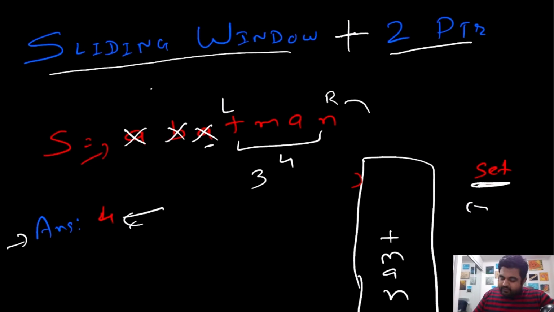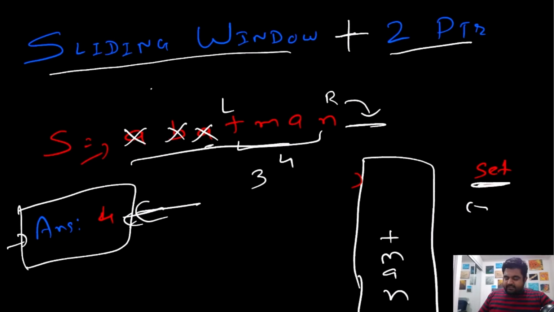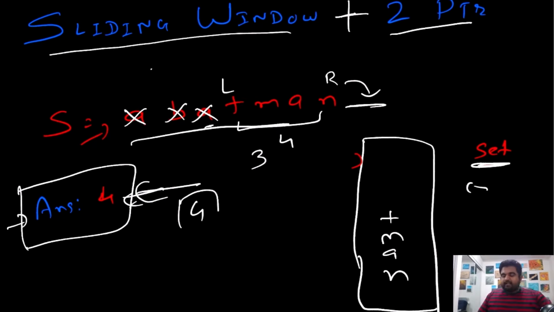And then if we move this right pointer next, we come to the end of the list, and the string is empty now. Because we are done iterating over the entire string, all we need to do is return the answer we found, and the answer we found in this case is 4, and that would be our final solution. If we look at the time and space complexity of this one, it's actually really efficient.